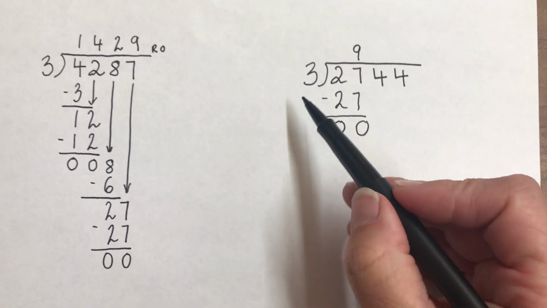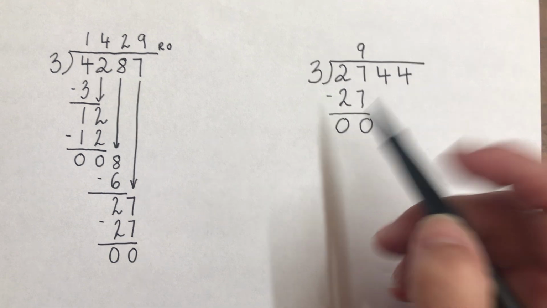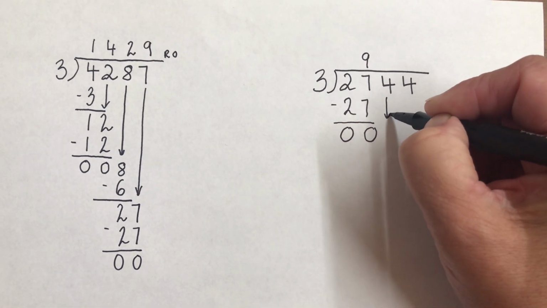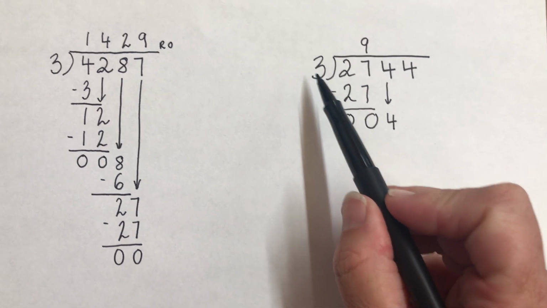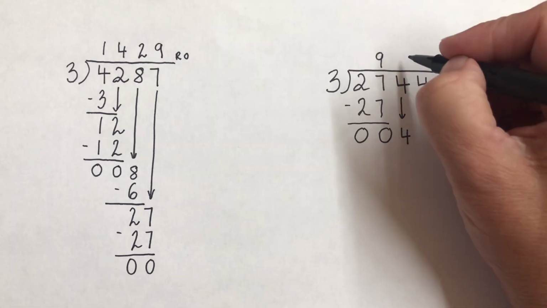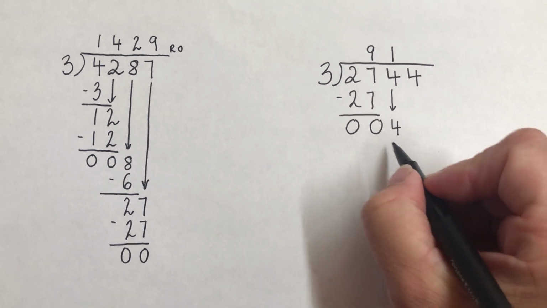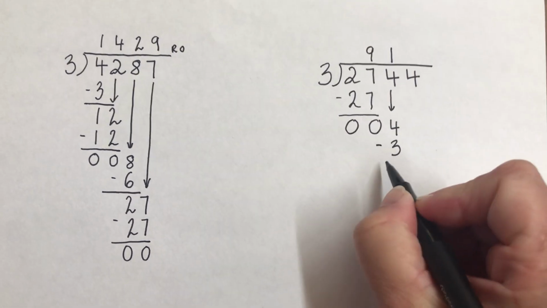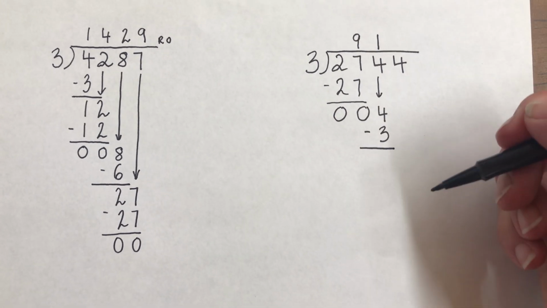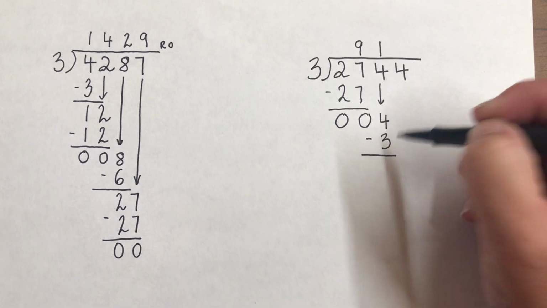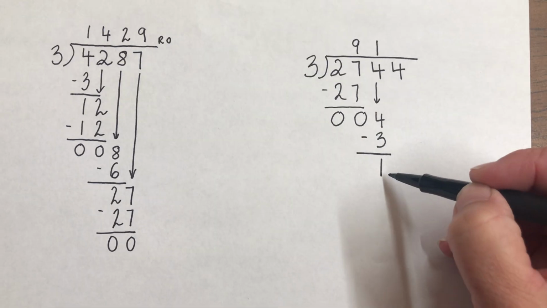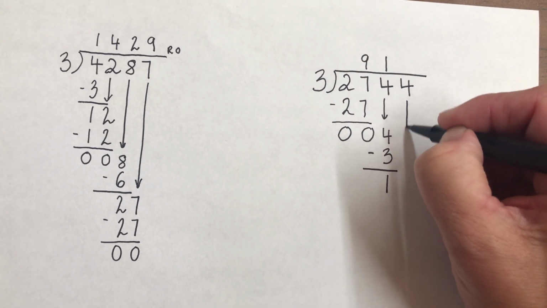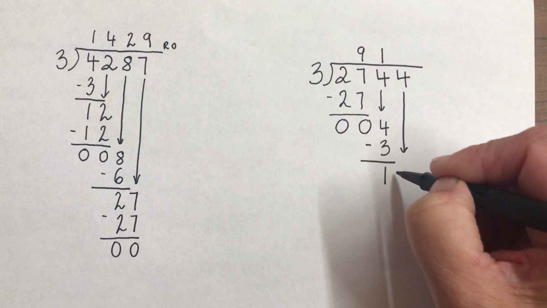And then I say, well, how many times does 3 go into 0? Well, too small, so I pull down my 4. And I start again. How many times does 3 go into 4? Well, that's an easy one. 3 times 1 is 3. So again, I'm subtracting. I keep subtracting as I go down. 4 minus 3 is 1. How many times does 3 go into 1? Well, it doesn't fit, of course. So I bring down the 4.